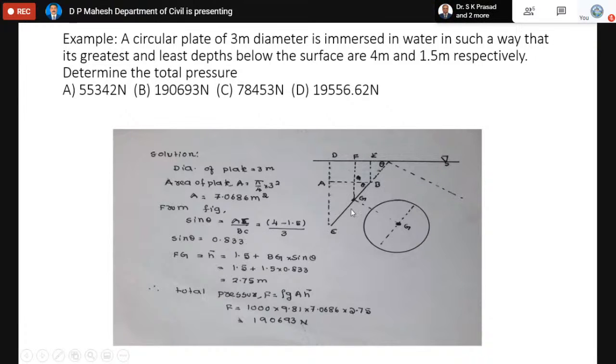Before you calculate the total pressure, you must find the height by which the center is below. That is this FG height you are supposed to find. For FG height, please remember, FG is the sum of 1.5 plus BG times sin theta. When that is added, you will get h bar. Once h bar comes, you will get total pressure, that is rho g A h bar. Even though it is inclined, the formula for total pressure remains the same, which is rho g A h bar.